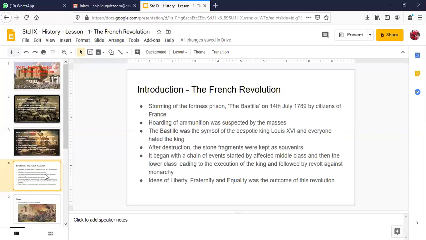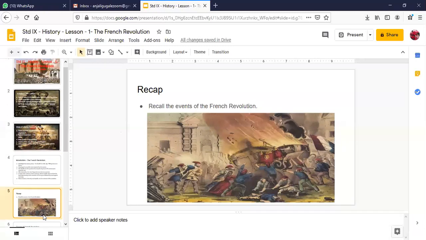I've already explained what a monarchical form of government is, where there is a king and queen, and if they have children, they become the king and queen and they rule the country and decide the laws and the rules, who will pay the taxes. All these things are decided by the king. During this time, the ideas of liberty, fraternity, and equality were the outcome of this revolution. So this is an introduction to how the French Revolution began in the year 1789.